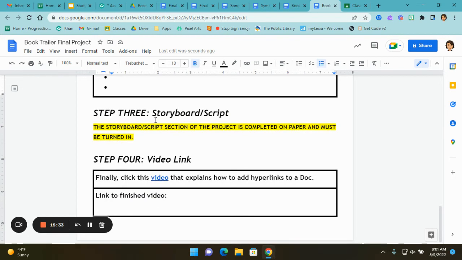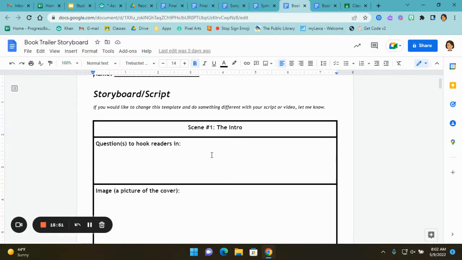Step 3, you're going to create a storyboard or script. This is basically the plan for what your video is going to be. So this will be completed on paper. So if you're doing this project, you will get this packet for the storyboard and script.